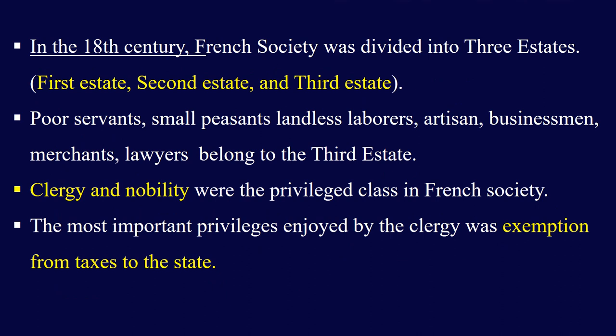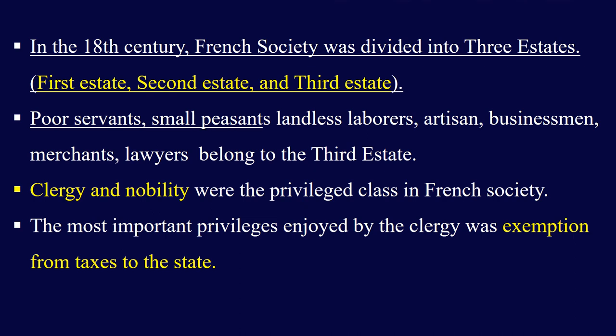In the 18th century, French society was divided into three states. The first state, second state, and third state. The first state was of clergy, the second state was of nobility, and the third state was of common people. The third state was the only state that paid taxes. Poor servants, small peasants, landless laborers, artisans, businessmen, merchants, laborers belonged to the third state. Only the third state had to pay the taxes.